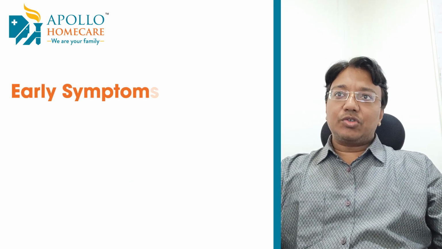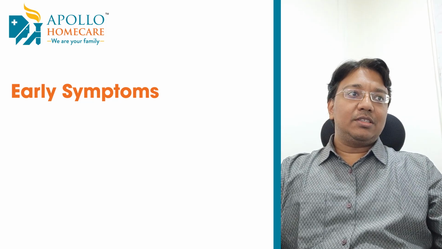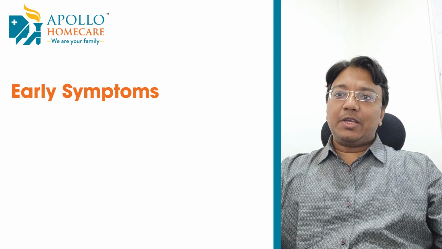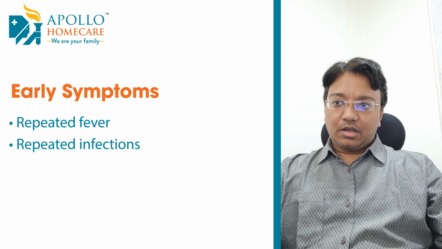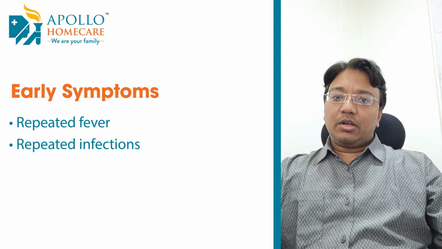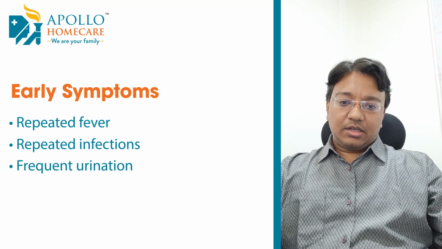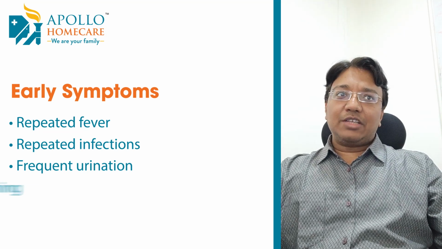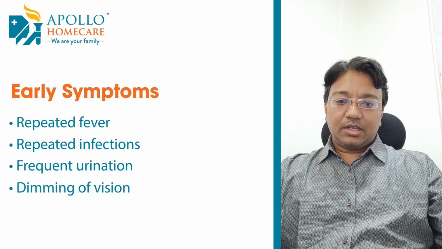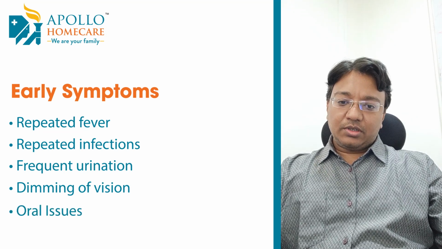What are the symptoms to watch out for? Suppose a person has never tested in his 30s or 40s, and he suddenly starts developing repeated fevers, repeated infections, or has to get up in the night to urinate. These are the early symptoms. Or in the 50s, gradual dimming of vision and recurrent oral issues.